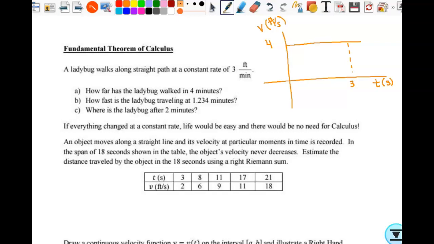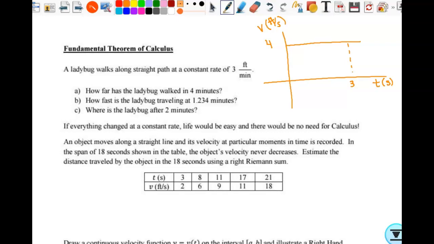So at 3 feet per minute, over this period of 2 minutes, I can tell you it traveled 6 feet, but do I know the actual location of this bug? No. What information would you need to answer that? I would need to know where this ladybug started. You can tell me it's 6 feet from where it started, but where is it? I don't know, because I don't know where it started. Does that make sense?